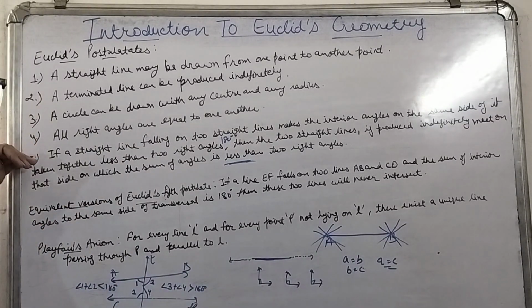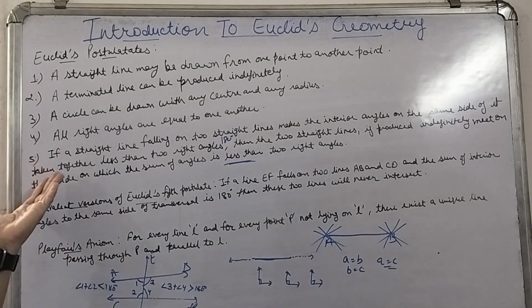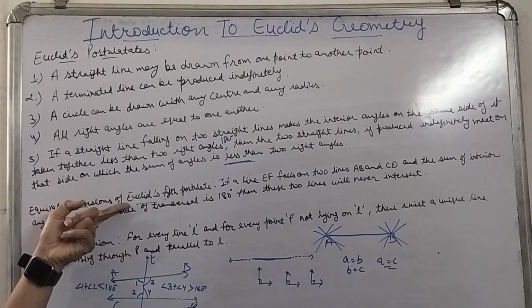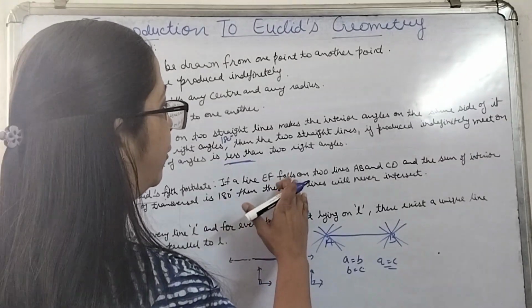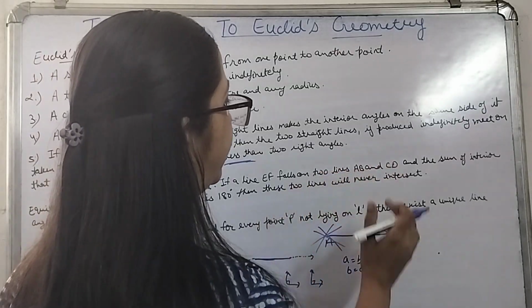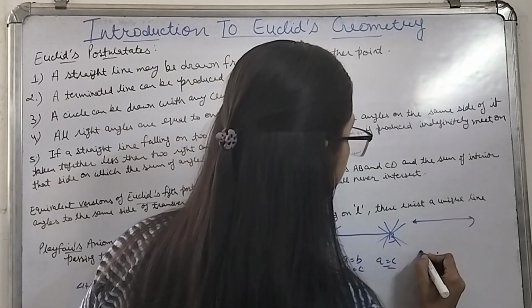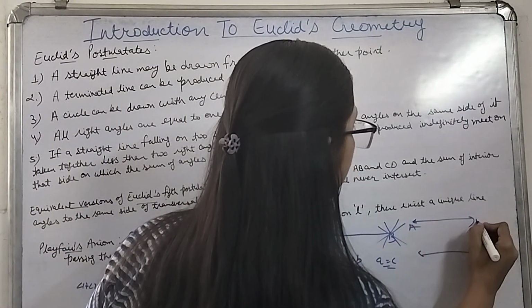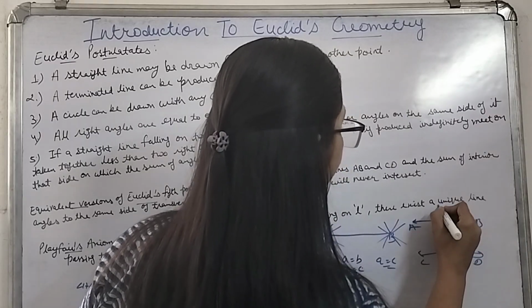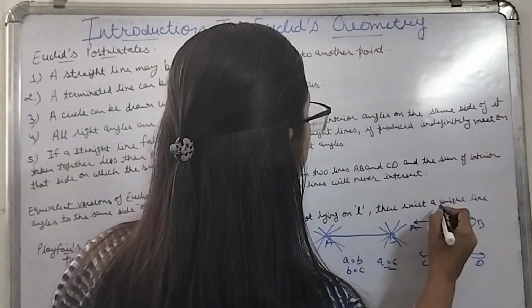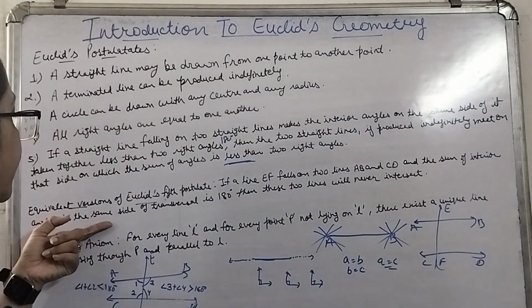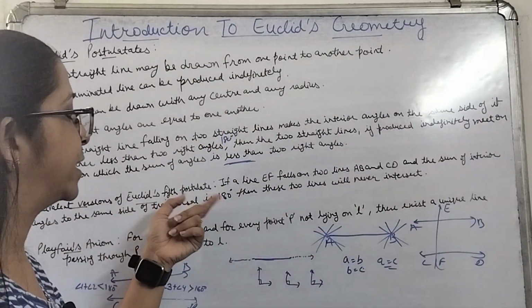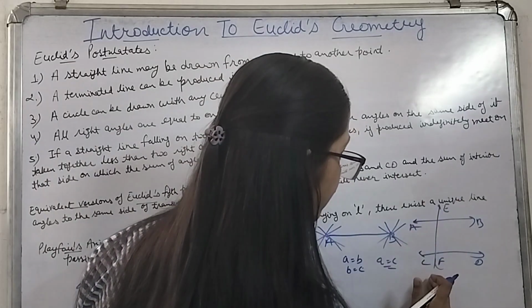Now, based on this fifth postulate, there are equivalent versions of it also. So what are they? The equivalent version of Euclid's fifth postulate says, if a line EF falls on two lines AB and CD, so two lines are there, AB and CD, and one of the lines falls on them, that is EF, and the sum of the interior angles on the same side of the transversal is 180 degrees. That means this is a transversal.